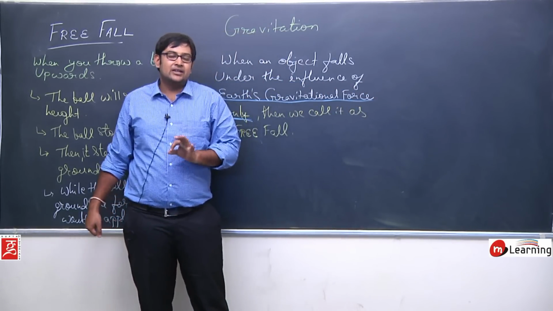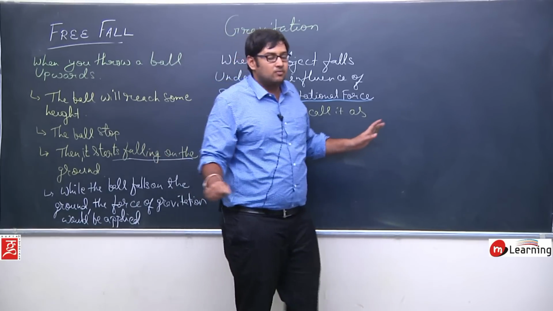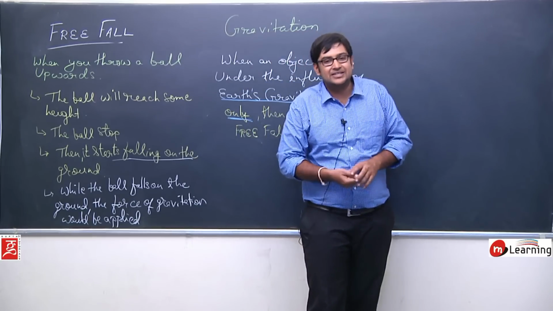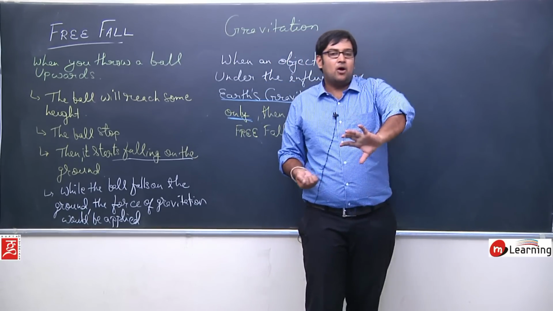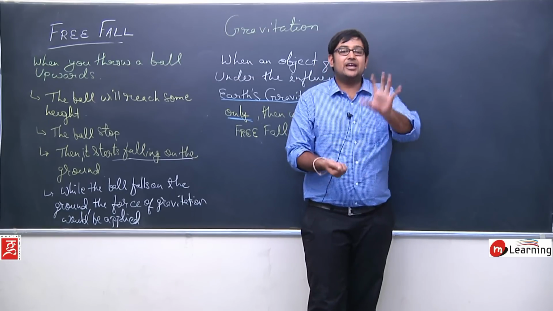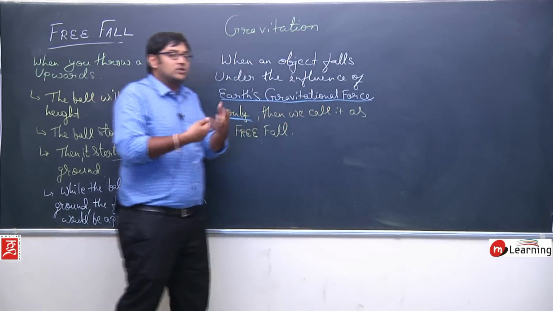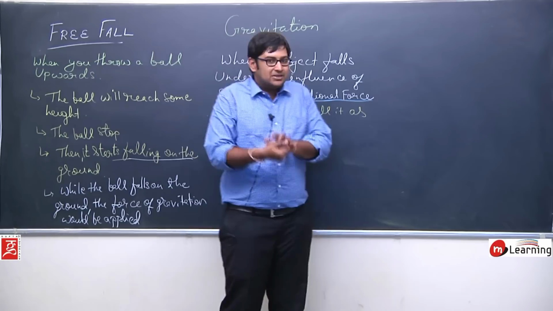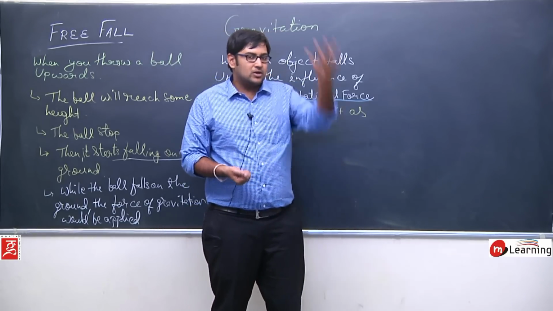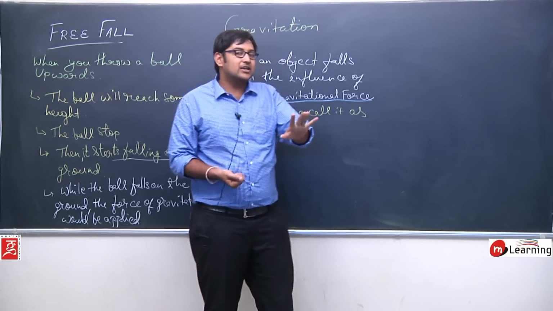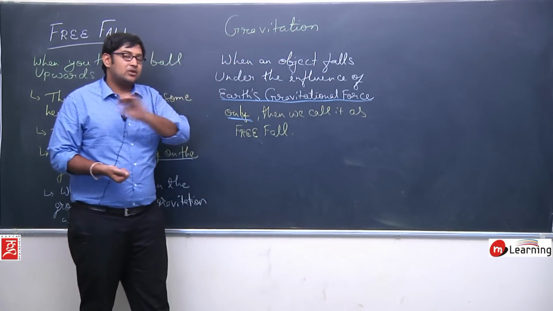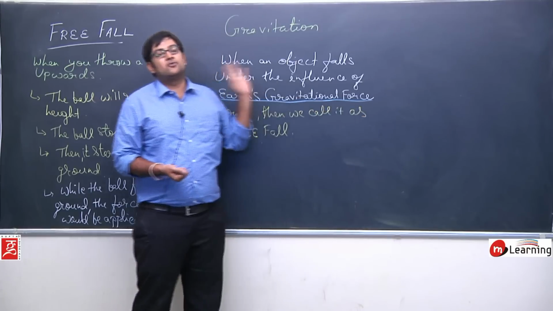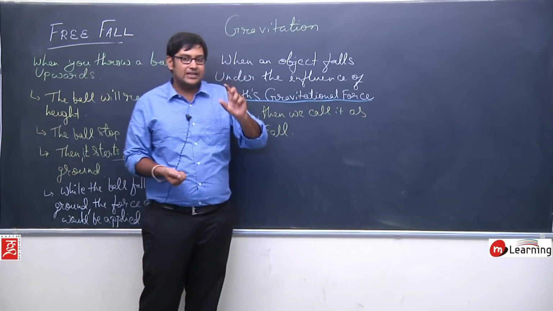I am simply considering that there is no air, no air molecules or wind or anything, no bird, nothing is present there, and simply there is a ball and there is the earth. I am not considering the air. I am neglecting the force or the influence created by the air or the wind or the atmosphere. I am simply considering that you have thrown a ball up and the ball is coming down under the influence of gravitational force only. I am ignoring all such practical cases. So when there is only the gravitational force available, I will call it a free fall.